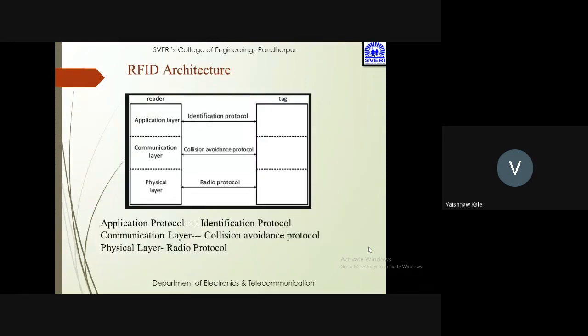Now this is the RFID architecture, which has three layers. So reader और tag के बीच में कम्युनिकेशन होता है. सो कौन से प्रोटोकॉल्स पे वो काम करता है? तो यहाँ पर तीन प्रोटोकॉल से एप्लीकेशन लेयर एक है रीडर साइड पे, कम्युनिकेशन लेयर है, फिजिकल लेयर है. So application layer is useful as an identification protocol. Communication layer is used for collision avoidance protocol, and physical layer is useful for radio protocol.